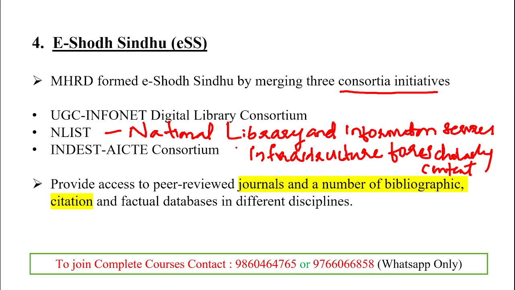So here the National Library and Information Services Infrastructure, that is for scholarly content, NLIST.